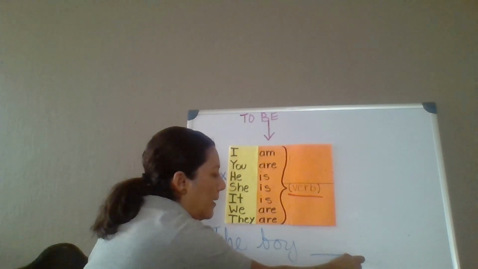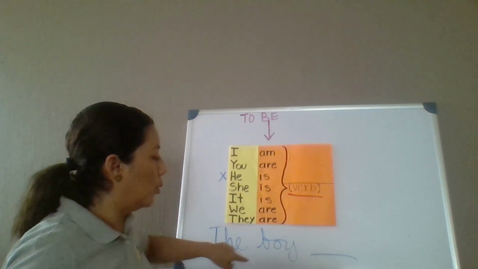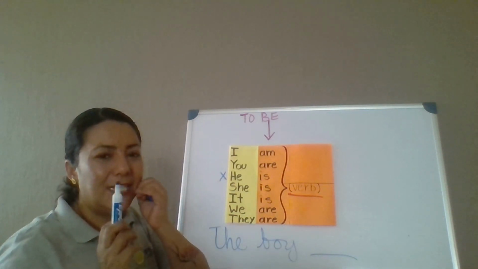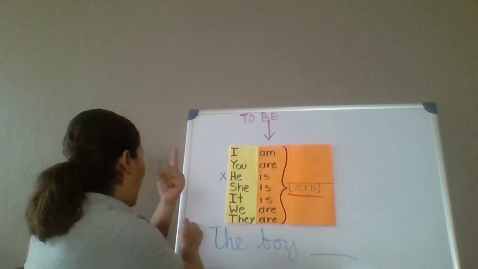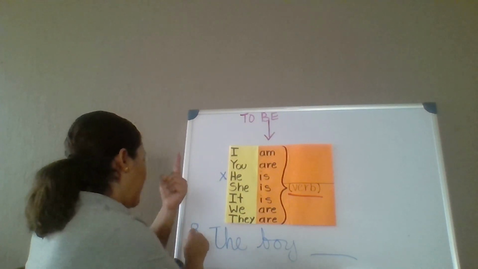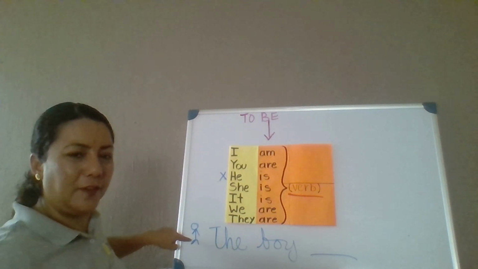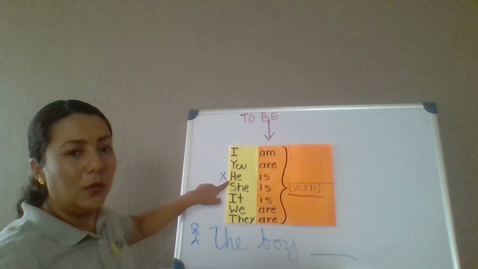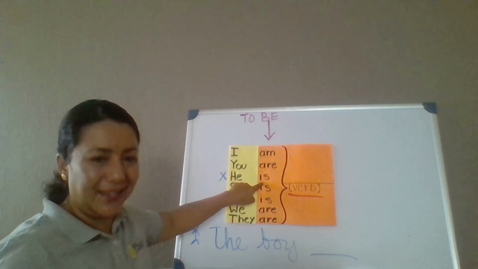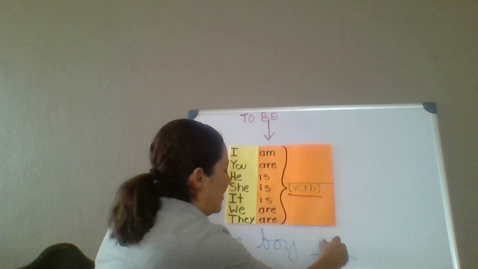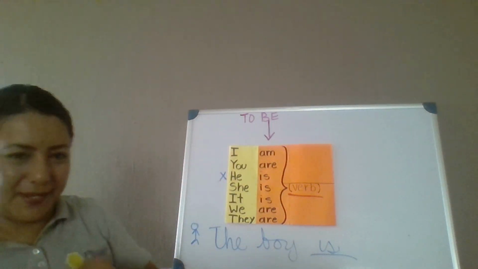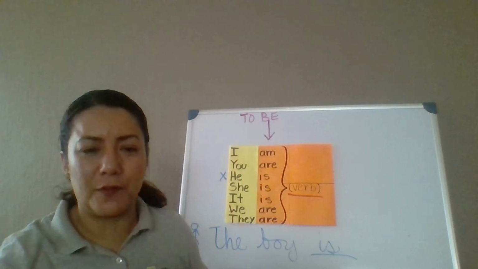It's one boy. It's a masculine figure, so we stay with is. Is. There we go. Okay? And similar things for the rest.